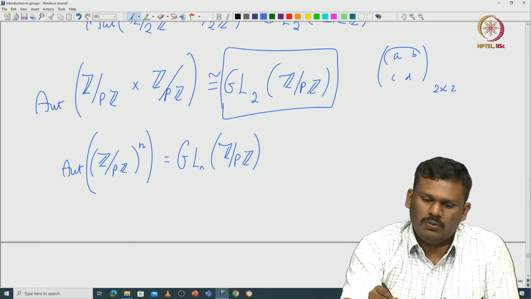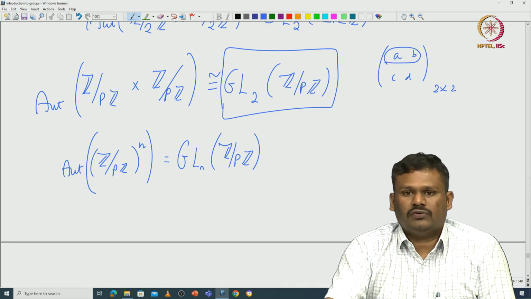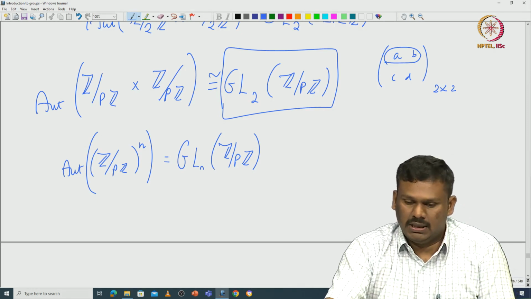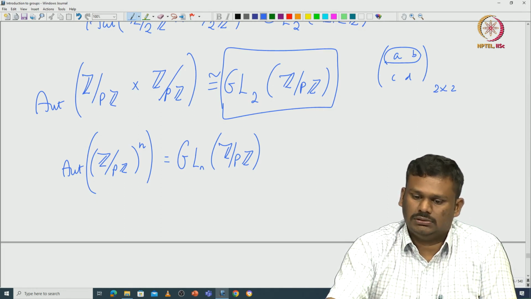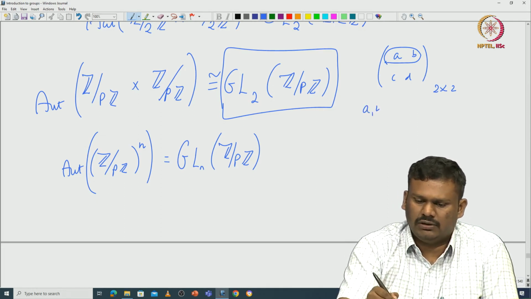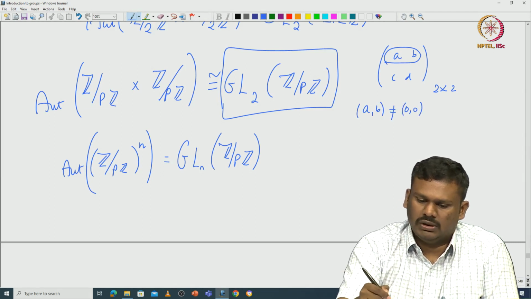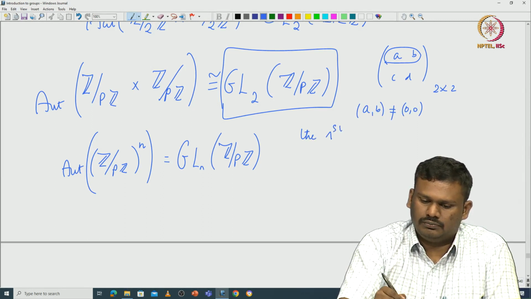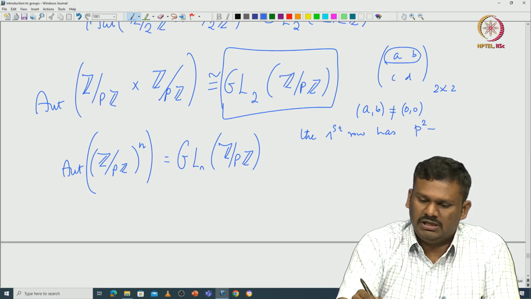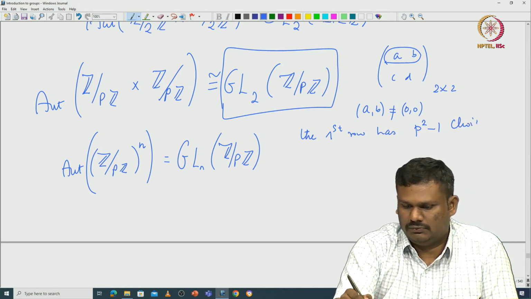Then if you think about the first row, it does not have any restriction other than the first row not being 0. So, the only condition is that a, b should not be 0. That means the first row has exactly p squared minus 1 choices.